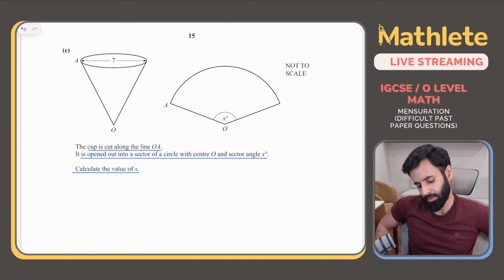7 radius? No. Circumference equals arc length. That is correct. Good job, Zaid.